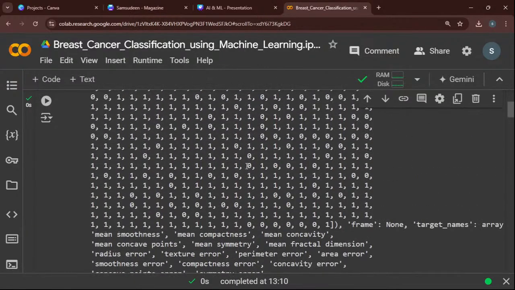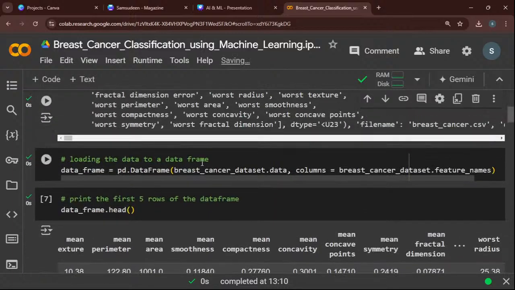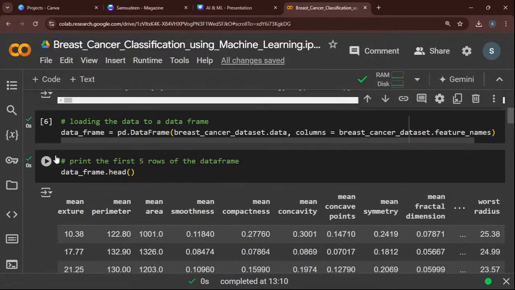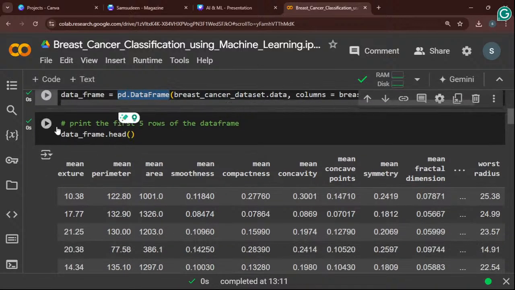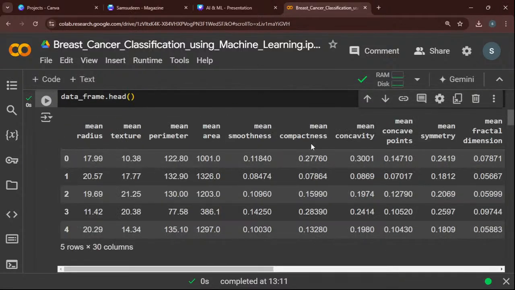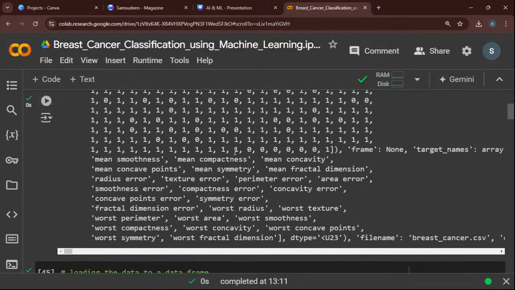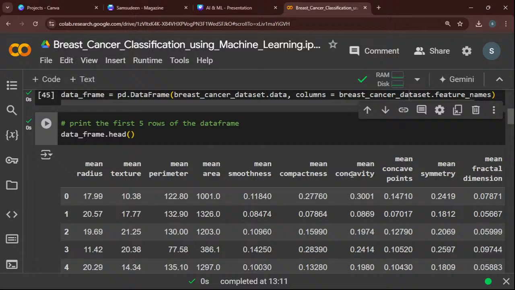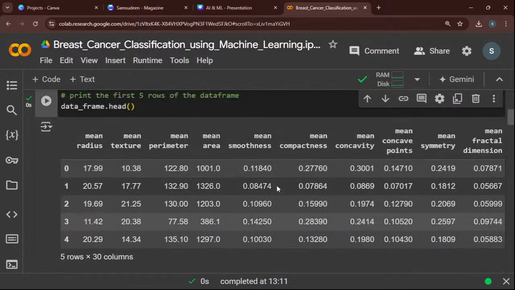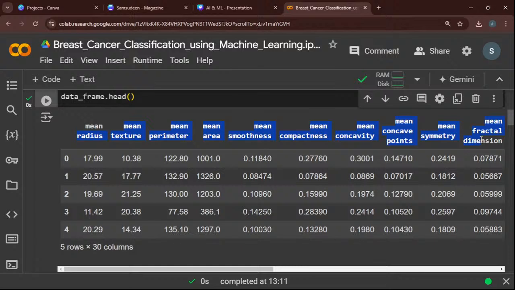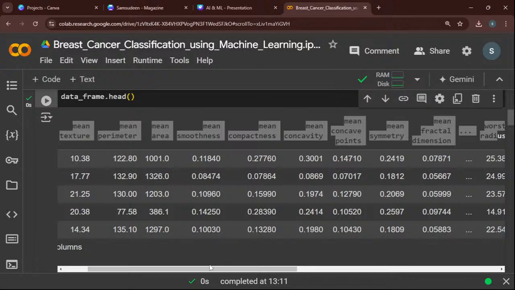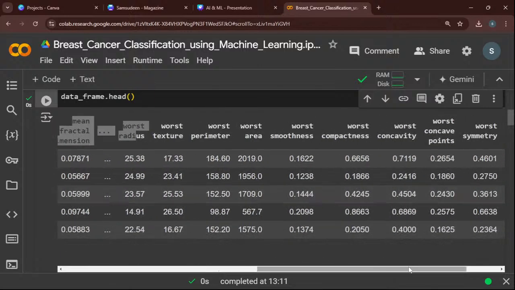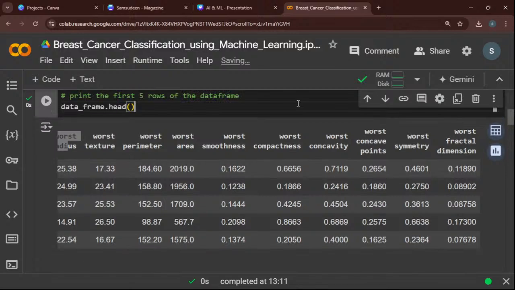Okay, so this data I will convert into a data frame format. I run this; pd.DataFrame is the function for converting into a data frame. Next I will execute data frame.head, which is a function to display the data. So this data is converted into a table format, and this is called a data frame. Based on this report range, we predict whether the person has breast cancer or not. That is what we will predict in this project.